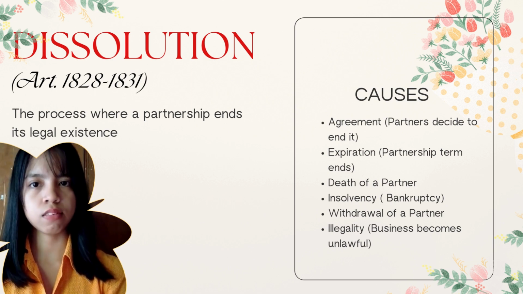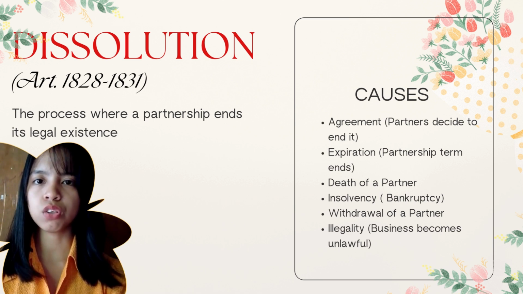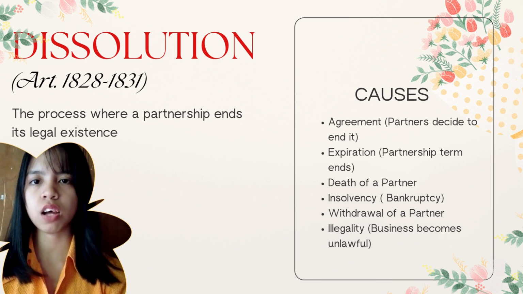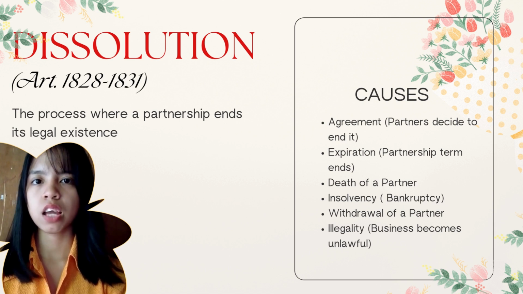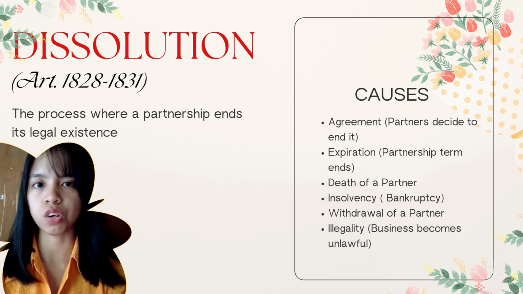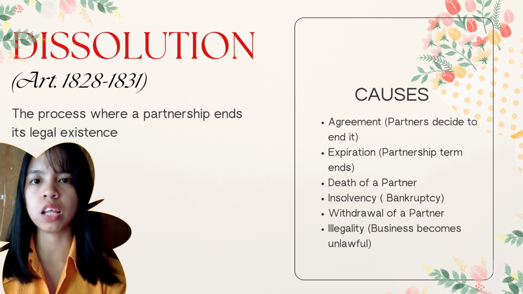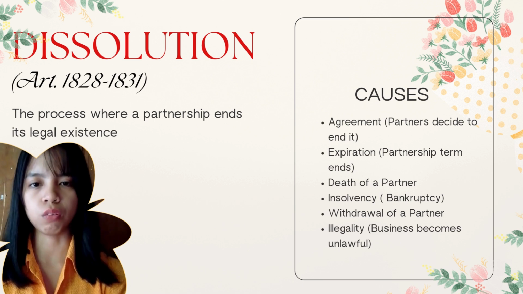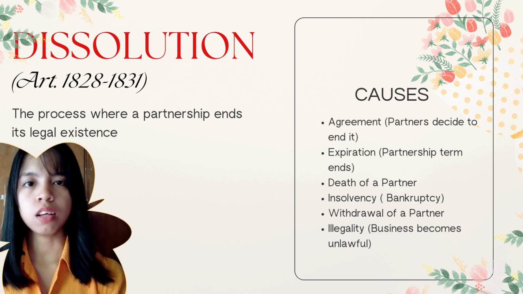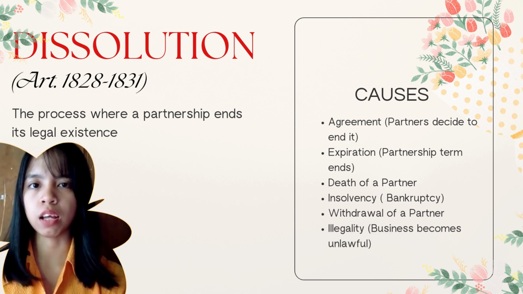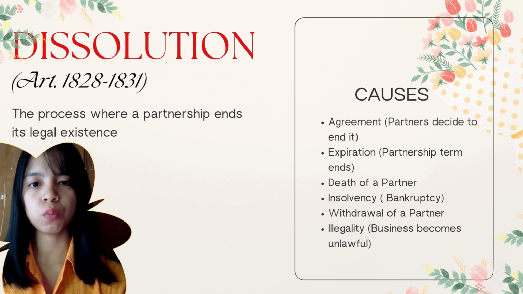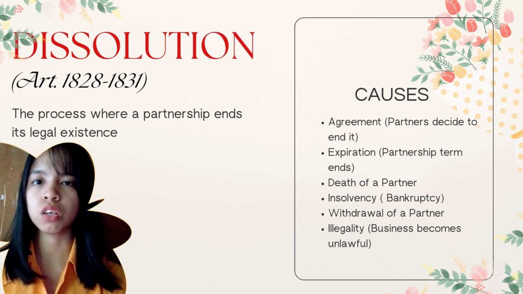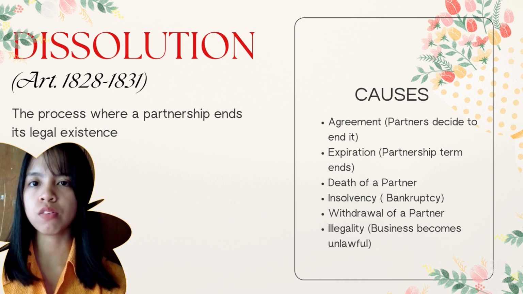Illegality of the business. Lastly, dissolution may occur if the business of the partnership becomes illegal. For instance, if a new law prohibited the operation of a certain industry, the partnership engaging in that business must be dissolved. In summary, dissolution of a partnership under Articles 1828 to 1831 can occur due to agreement of the partners,